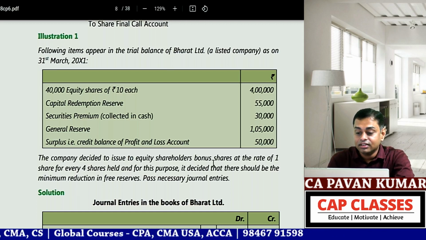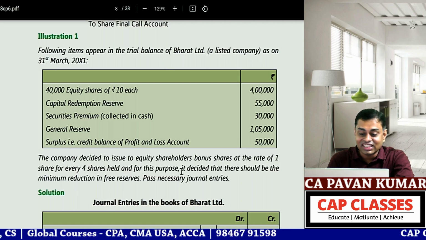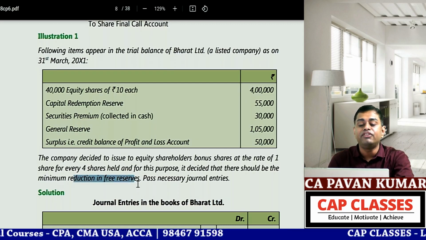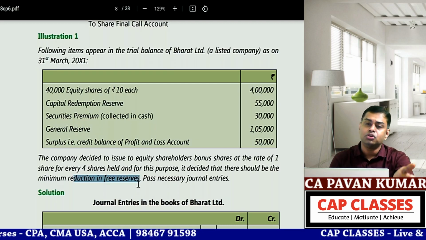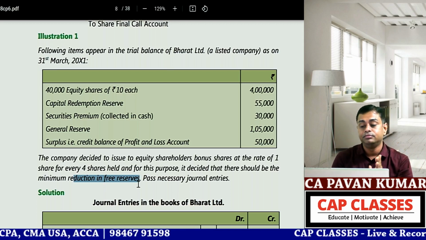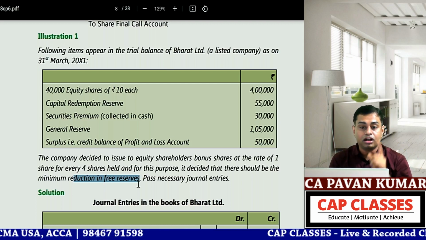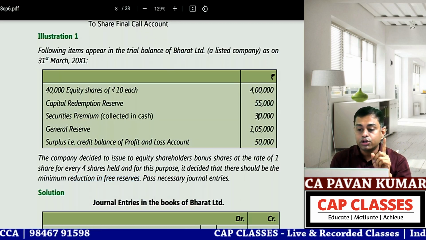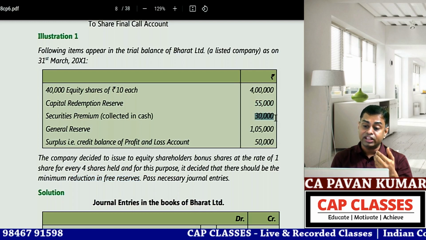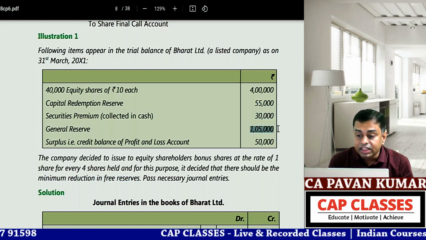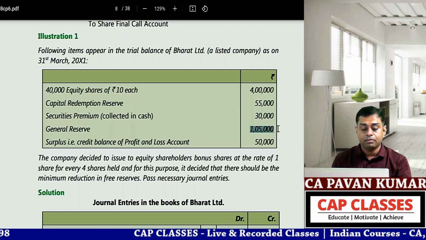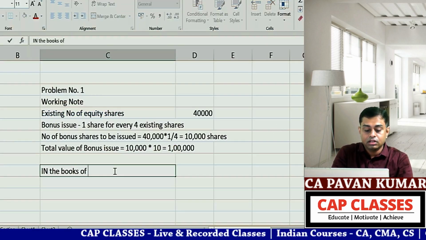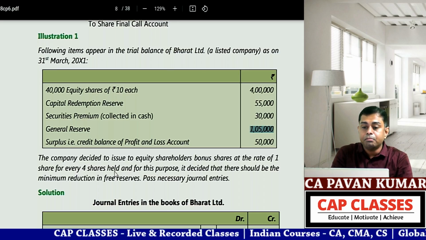Rate of 1 share for every 4 shares held, and for this purpose, it decided that there should be minimum reduction in free reserves. Even if they do not mention it, we pass journal entries like that only. So how much do you want? 1 lakh. Out of that, first you use this 55,000. After that you use this 30,000. So 85,000 is done. Then you use 15,000 from here. 1 lakh is done. Pass the journal entry in the books of Bharat Limited.